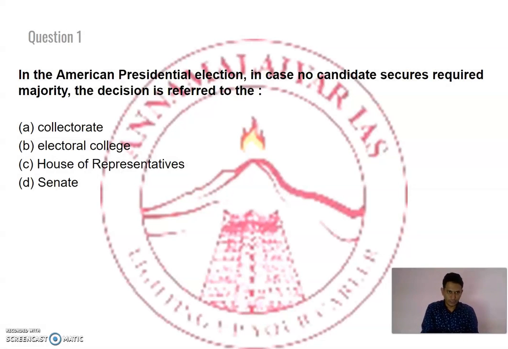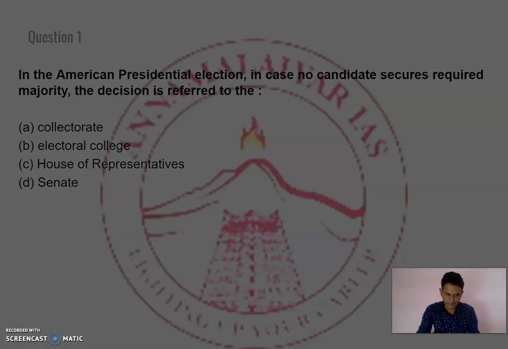Question number 1. In the American presidential election, in case no candidate secures the required majority, the decision is referred to: option A, Collectorate; B, Electoral College; C, House of Representatives; D, the Senate, right? This has been in news, as well as the impeachment of Donald Trump. So that is why this question becomes important, right? So the right answer is option C, right?